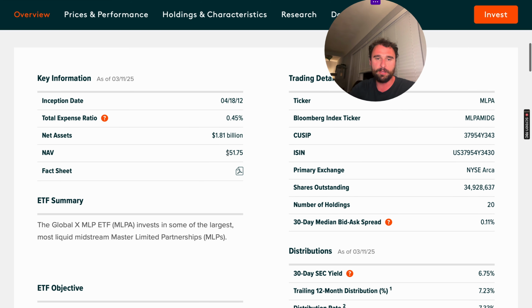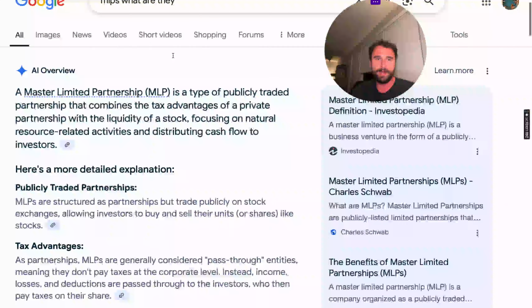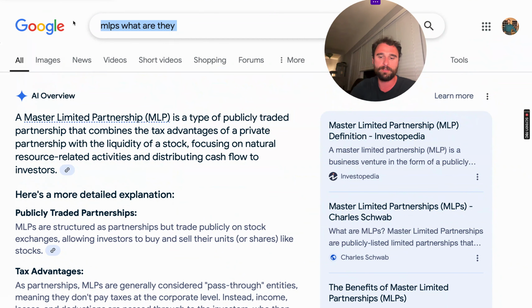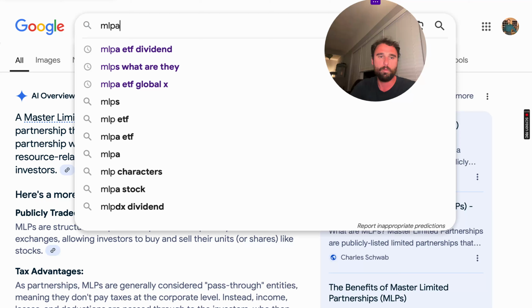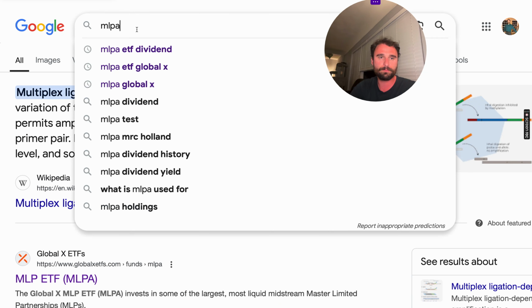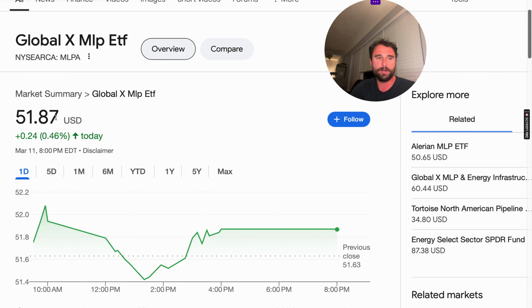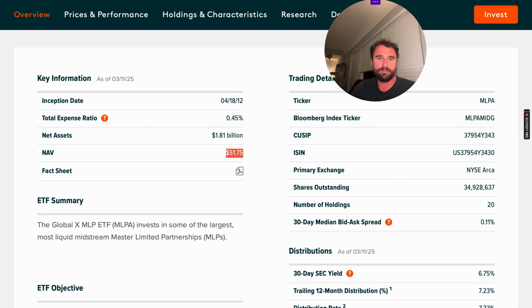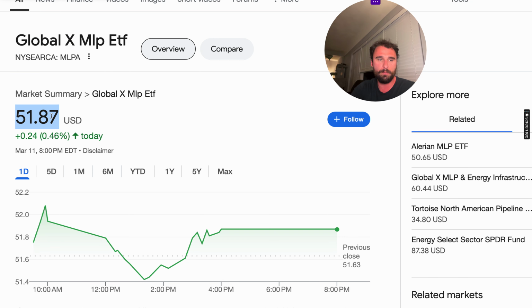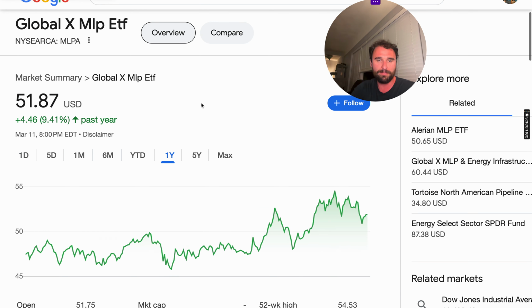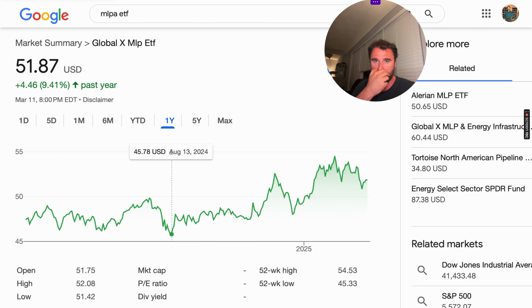Net asset value, $51.75. If we look at the most recently traded price, if we type in MLPA ETF and find out where it's trading, 51.87. So according to the net asset value, 51.75, this is trading a little bit above the net asset value according to the website, but that can happen. There can be tracking errors based upon the actual assets under management versus what the ETF is trading at.